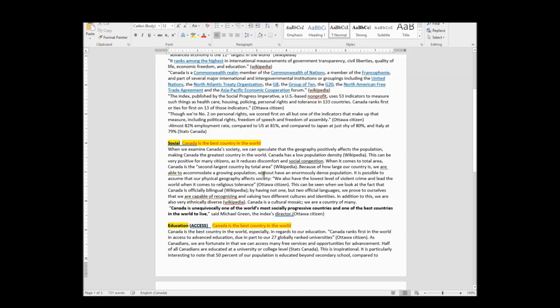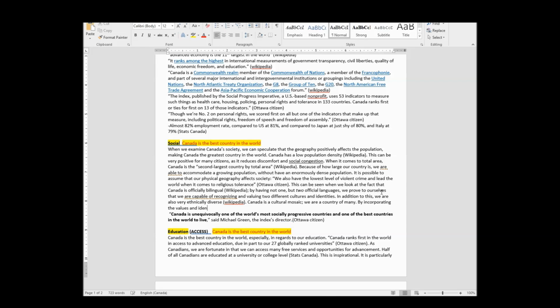Again, we still have to relate this to how we are the best country in the world by incorporating the values and identities of many nations in the world. Why did I say nation and not country? I just think it sounds more epic. So by incorporating the values and identities of many nations in the world, we grow stronger and more.